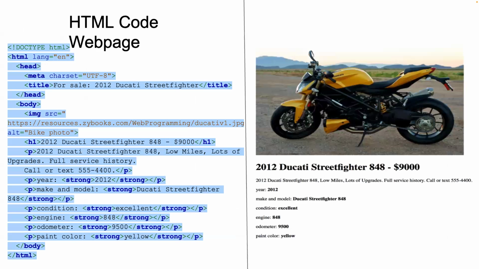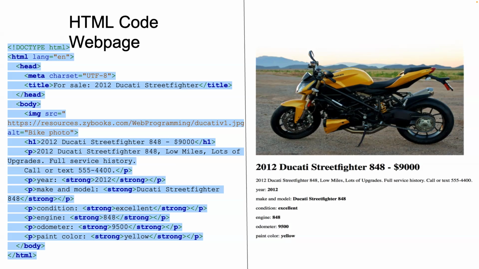Let's take a closer look at the complete HTML document example. On the left, we have the HTML code, and on the right, you can see how it appears on a web browser. This example is a simple advertisement for a motorcycle, demonstrating how various HTML elements work together to create structured, readable content. Let's break down this HTML code.